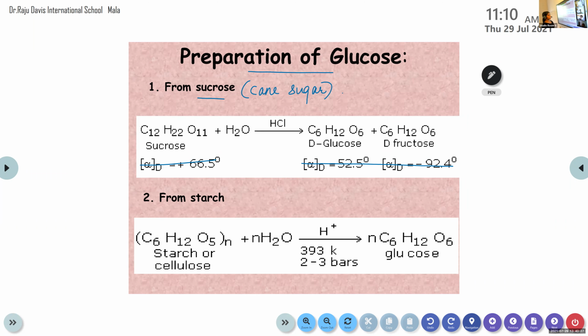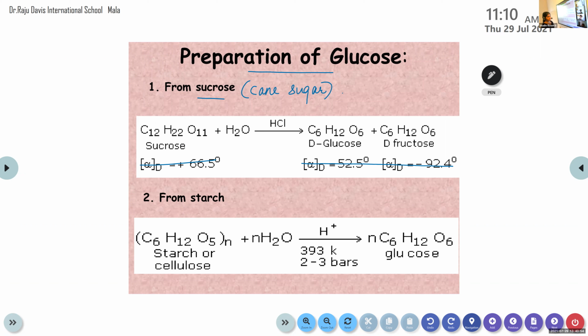C12H22O11, that's the chemical formula of sucrose. Hydrolysis means the addition of water. Okay. So from sucrose, using this hydrolysis method, glucose is prepared. Two forms of monosaccharides are formed here. One is glucose and the other one is fructose. Both have the same chemical formula, C6H12O6. So that's the first method.